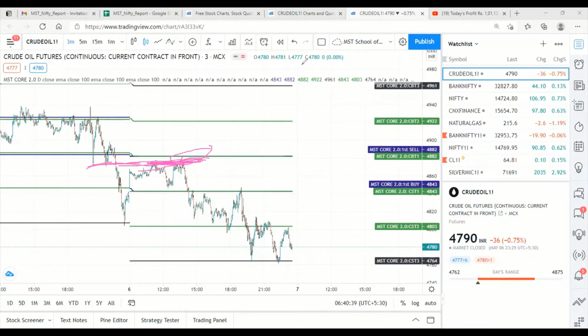So if you have learned price action with us along with this indicator, then yesterday in the market you could have made some good profit, because the risk is just another 7 points.